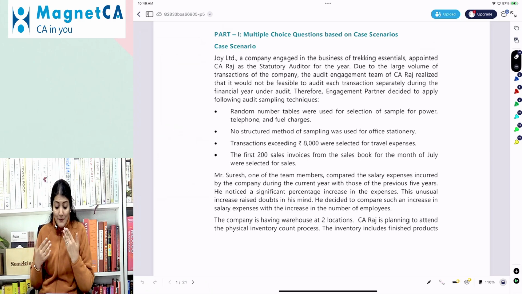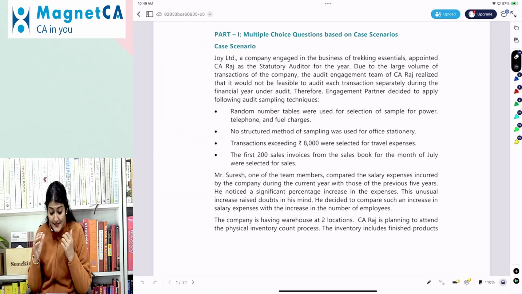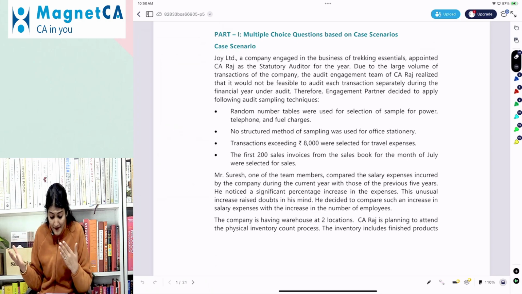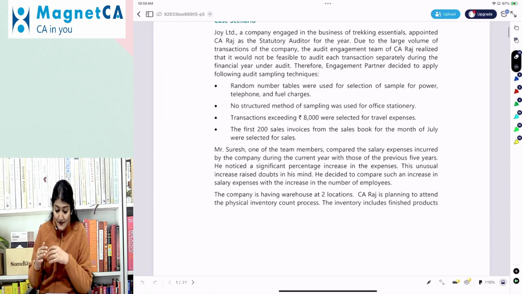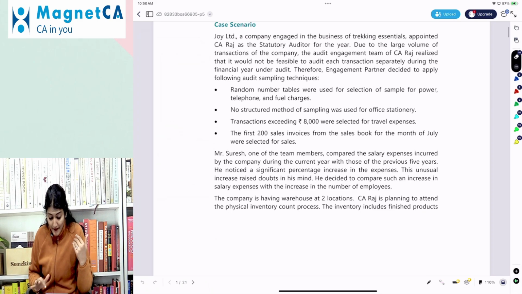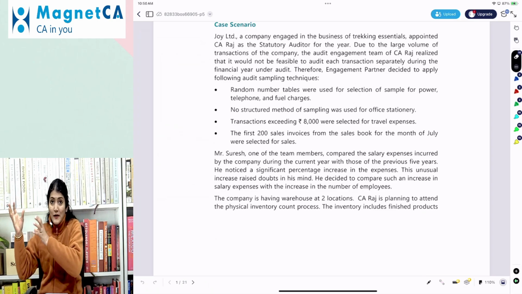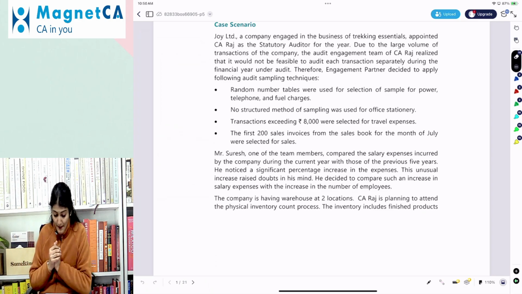Joy Limited, a company engaged in the business of trekking essentials, appointed CA Raj as the statutory auditor for the year. Due to large volume of transactions, the audit engagement team of CA Raj realized that it would not be feasible to audit each transaction separately during the financial year under audit. Therefore, engagement partner decided to apply the following audit sampling techniques. That means we are going towards SA 530 audit sampling.